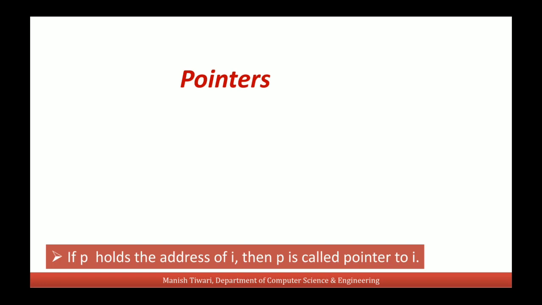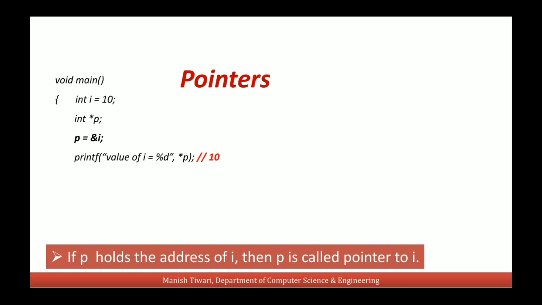Let's understand this with this example. In this example, I am declaring two variables, variable I and variable p. I is an integer while p is a pointer to integer. Since I have used the asterisk sign before the name of this variable p, if we assign the address of I to this p, then we would say that p is pointing to I now. p is a pointer to I. So through this p, we now can access the value of I also.